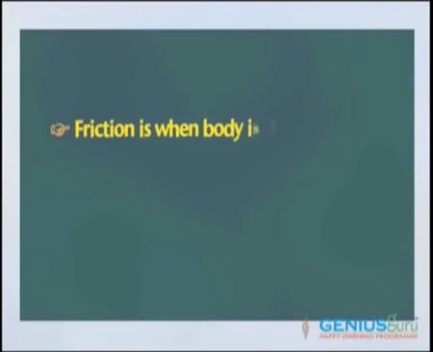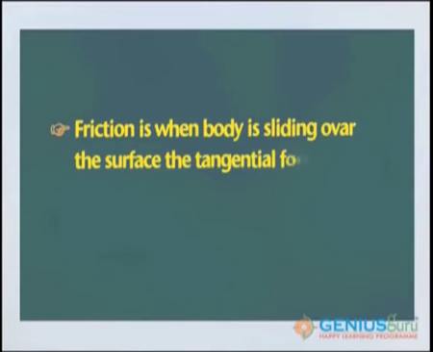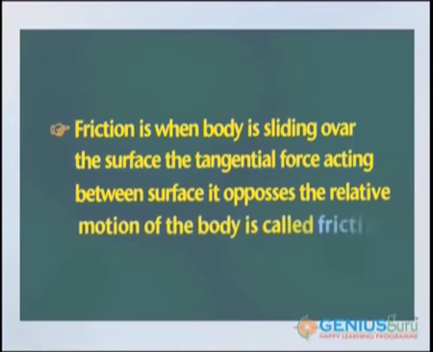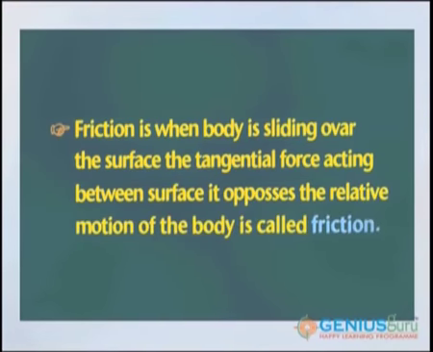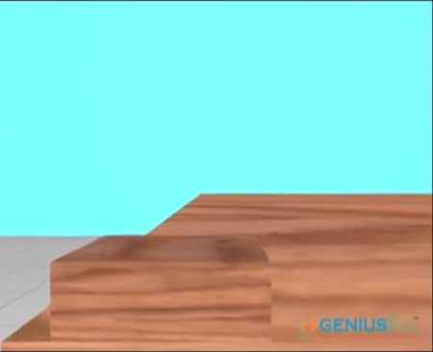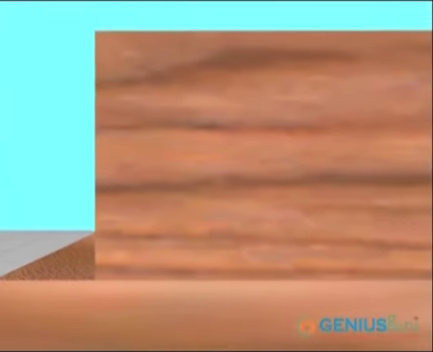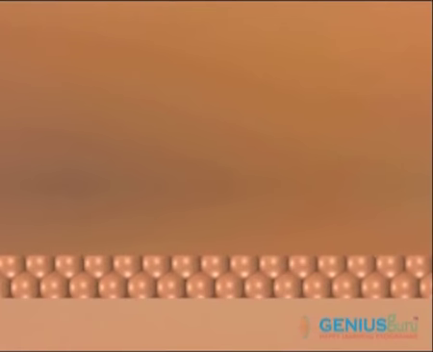Now, some important points related to friction. When a body is sliding over a surface, the tangential force acting between the surfaces which opposes the relative motion of the body is called friction. This is a result of molecular interaction. The friction force is due to interlocking of irregularities of two contacting surfaces. The adhesive forces are cohesive forces between the contacting surfaces. Now, frictional force is a self-adjusting force until the surfaces are in contact at rest.